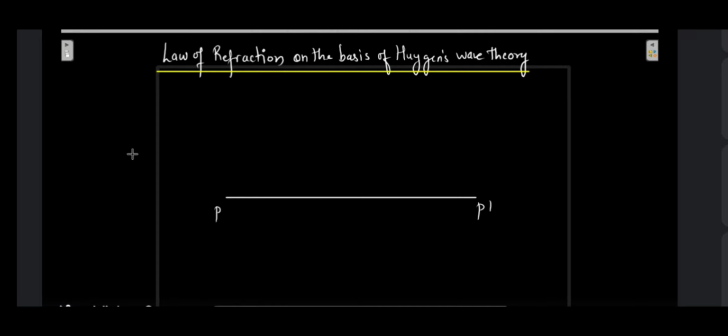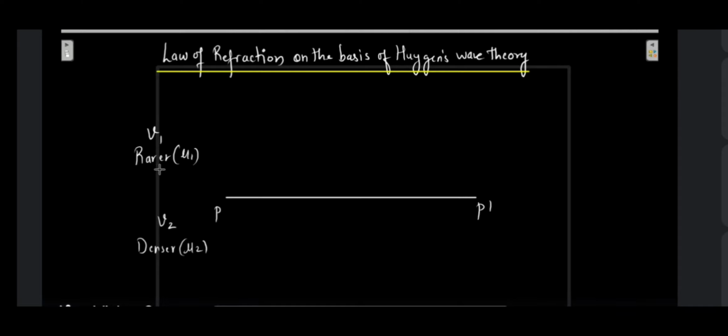Let us say the above medium is a rarer medium, having a refractive index of mu1, and the down one is the denser medium having a refractive index of mu2. Let us say that the speed of light in the first medium is v1 and the speed of light in the second medium is v2.